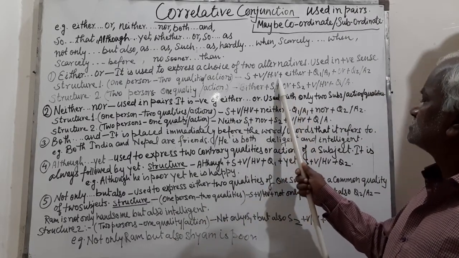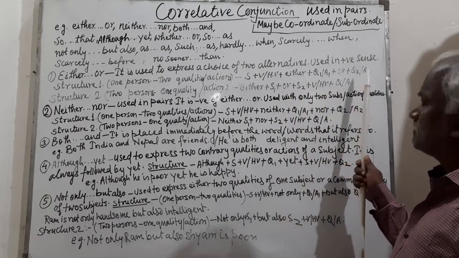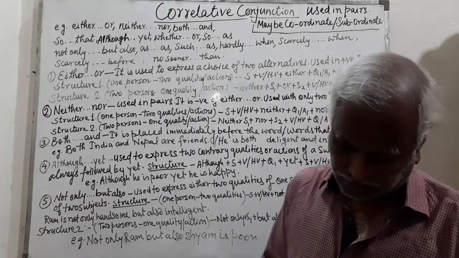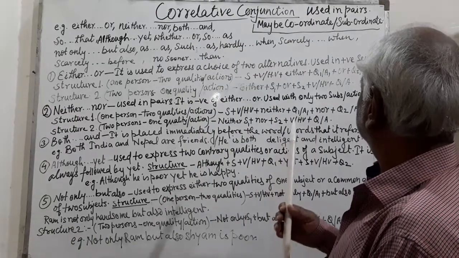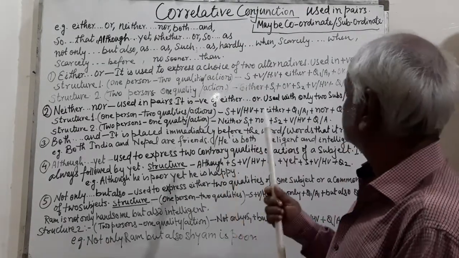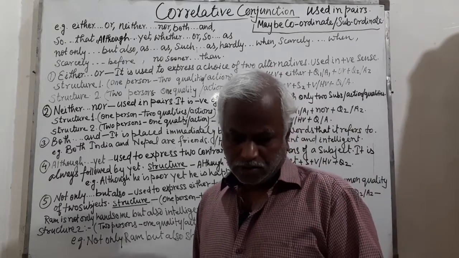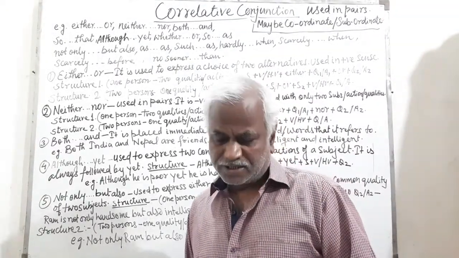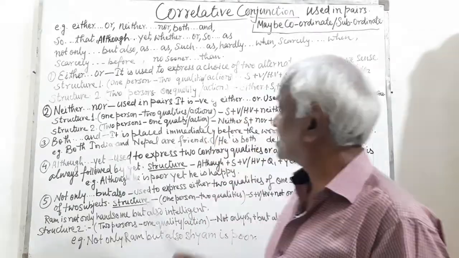Ram is either intelligent or mad. Sita is either mad or clever. All these are examples of structure 1.